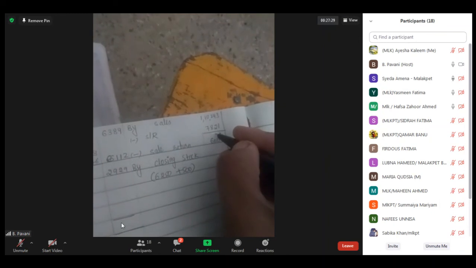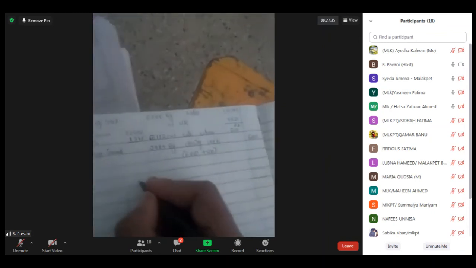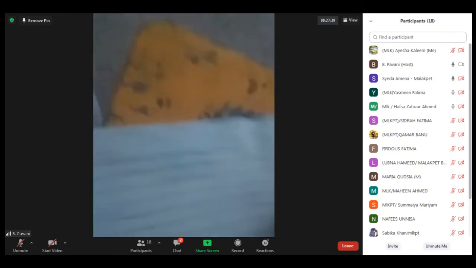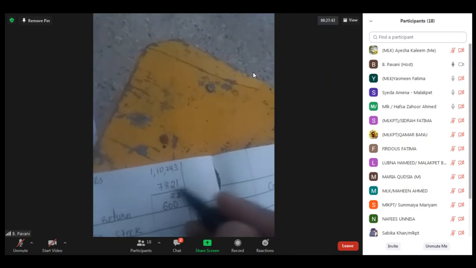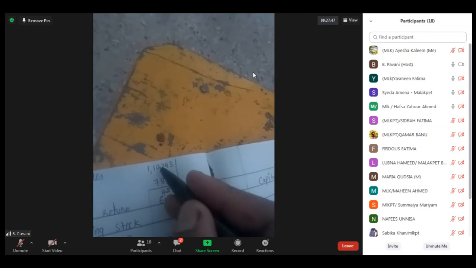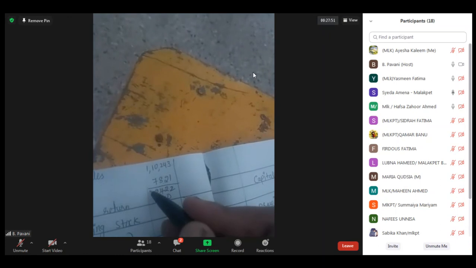Debit side 74,430. And this side I have not done the subtraction. 1,243,000 minus 7,821 is how much? 1,02,422.